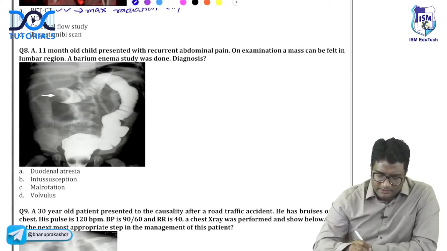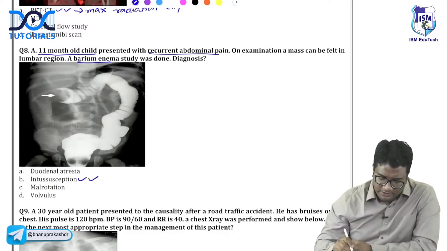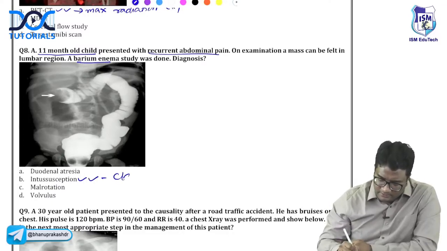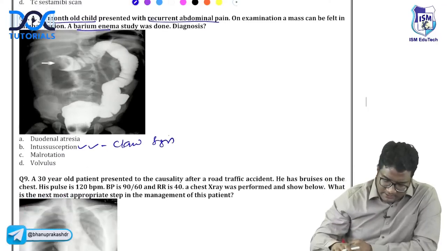I hope this is very much easy. 11-month-old child, recurrent abdominal pain, a barium enema study is given. This is intussusception. You're seeing the claw sign, right? Simple only. Very nice. Let's go to the next one.